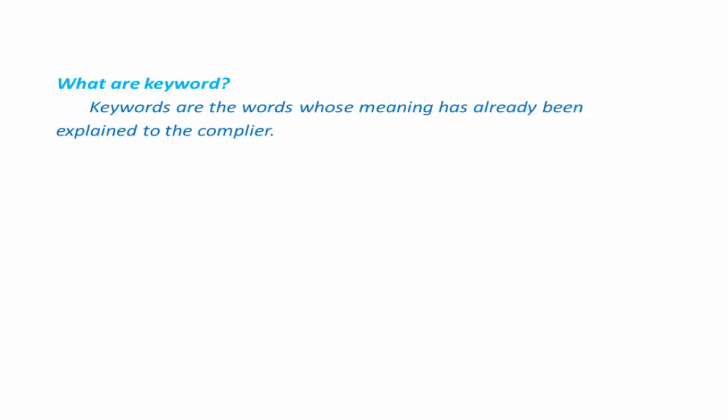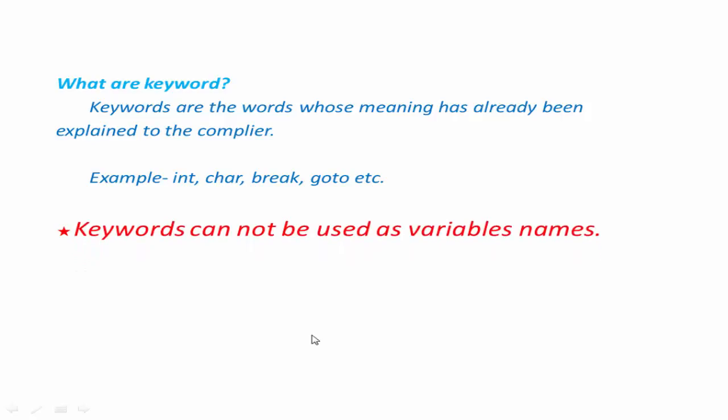Next one is keyword. Keywords are the words whose meaning has already been explained to the compiler. For example, int, char, break, goto are all keywords. There are many keywords in C++. One thing must be remembered, you cannot use a keyword as a variable name. For example, int break and char goto are two variable declarations, but these are not valid, because break and goto are two keywords and we can't use them as variable names. That's why these are invalid variable declarations.